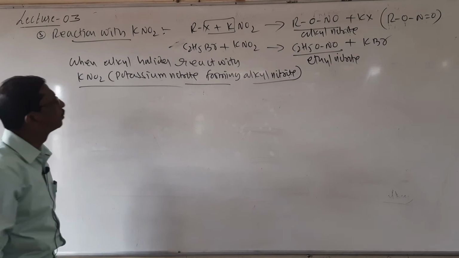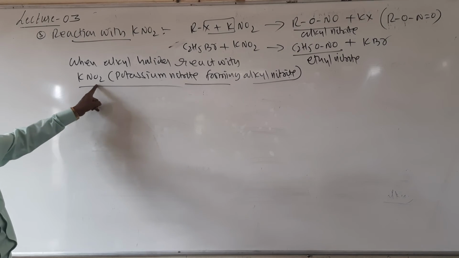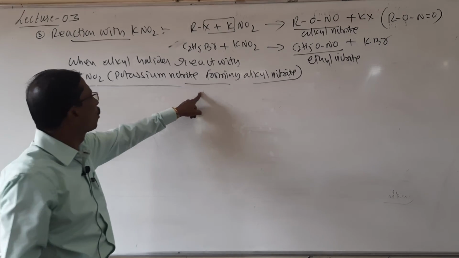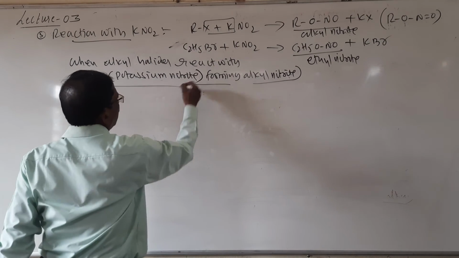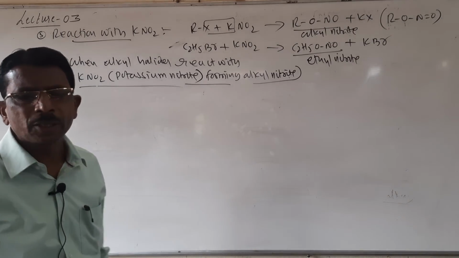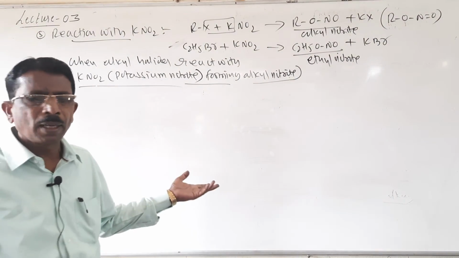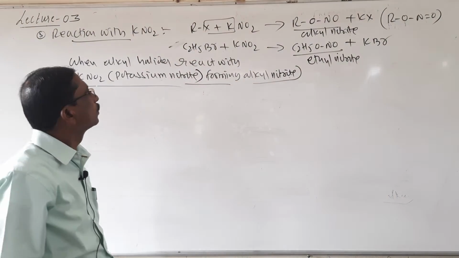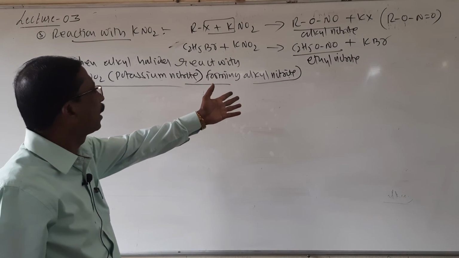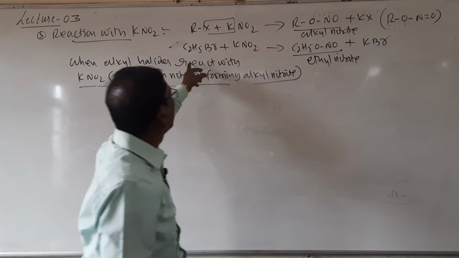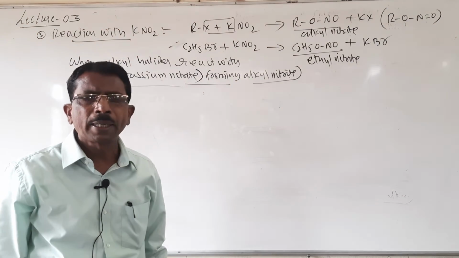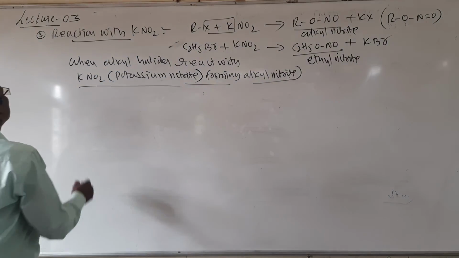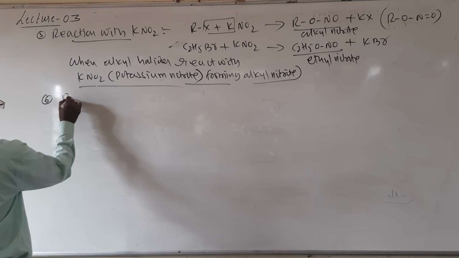Look here students, when alkyl halides react with potassium nitrite, forming alkyl nitrite. So you may write this, or you may write it in short form also. So alkyl nitrite, or that is ethyl nitrite, is formed when ethyl bromide is treated with KNO2 or potassium nitrite.